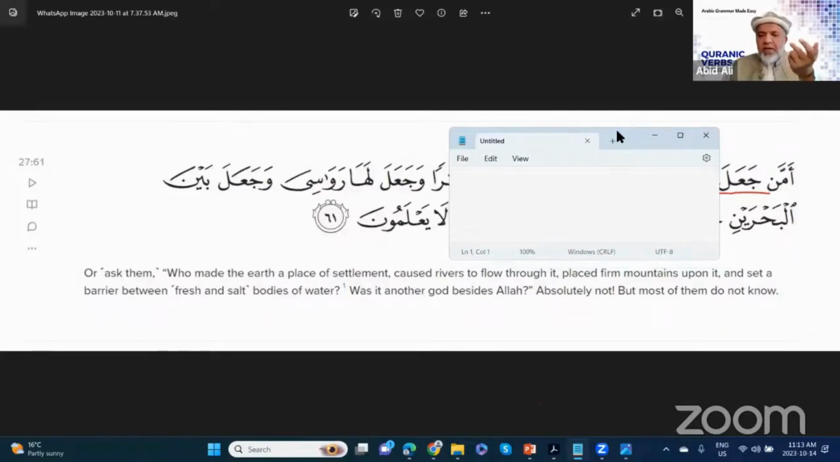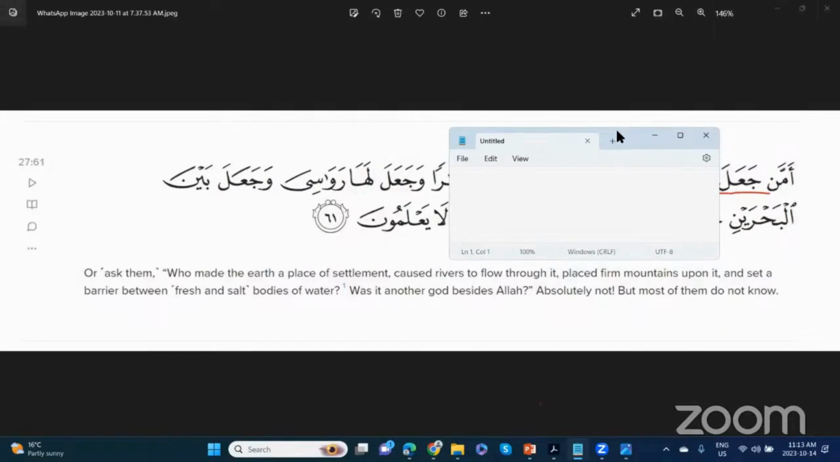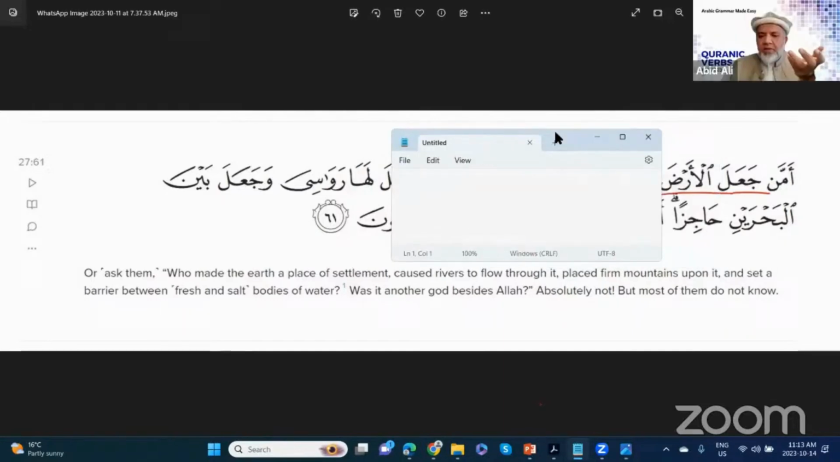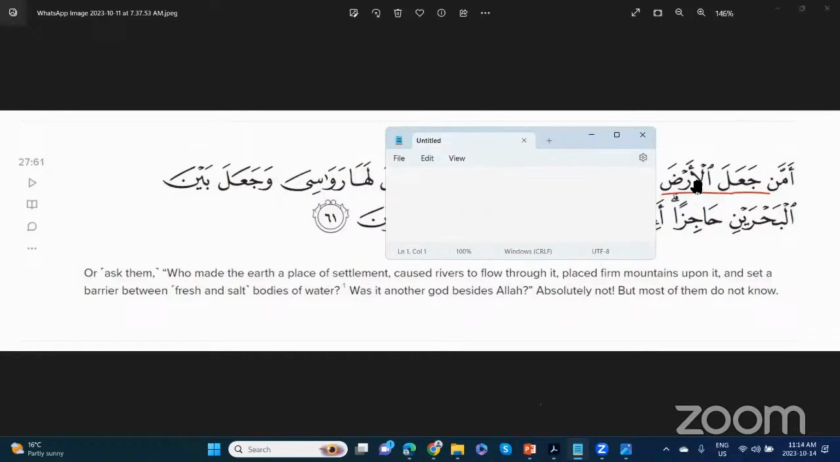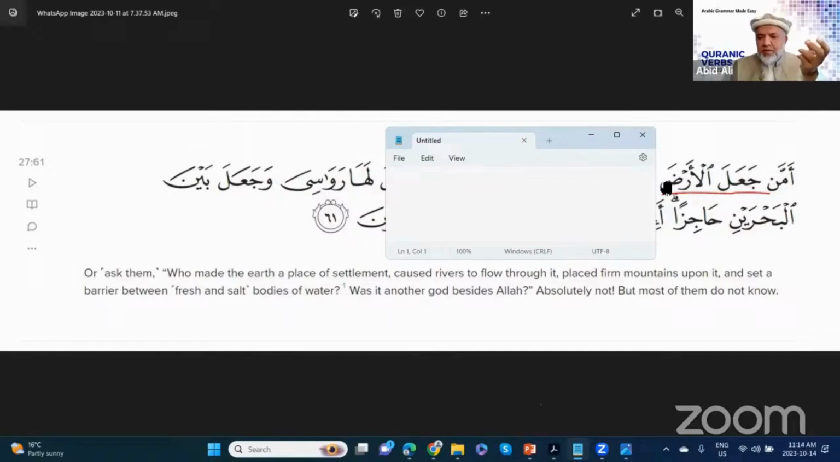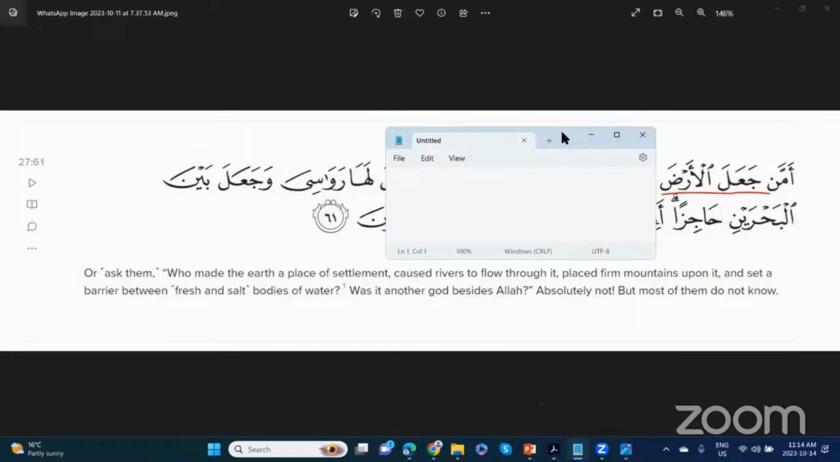And al-arda, I said in my message, is in the status of nasab. So in a verbal sentence, if you see a verb and a hidden fail and a nasab noun, then the nasab is the maf'ul, correct? So the translation will be he made the Earth. So my question was, does it have an inside fail or outside fail? The answer would be inside fail.